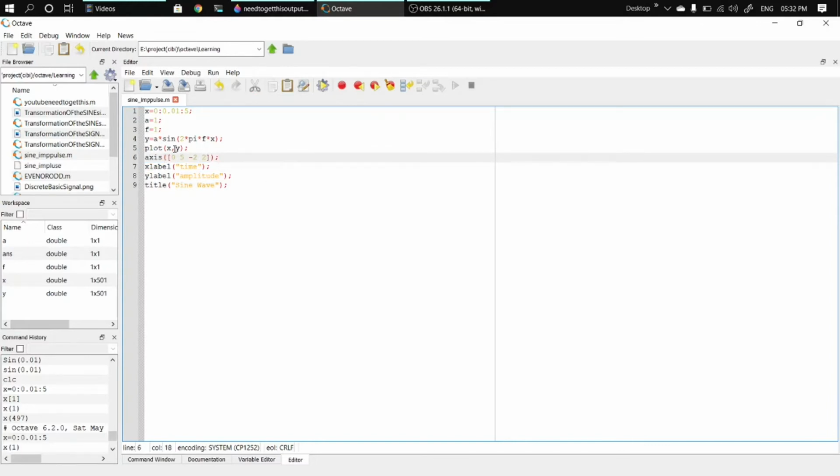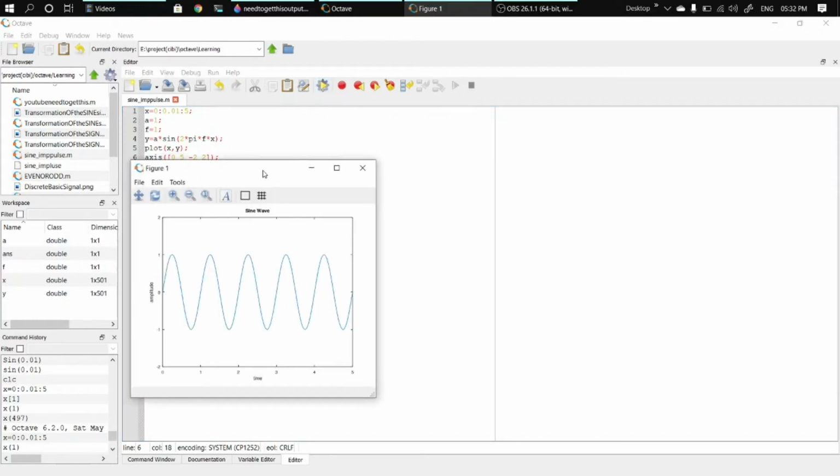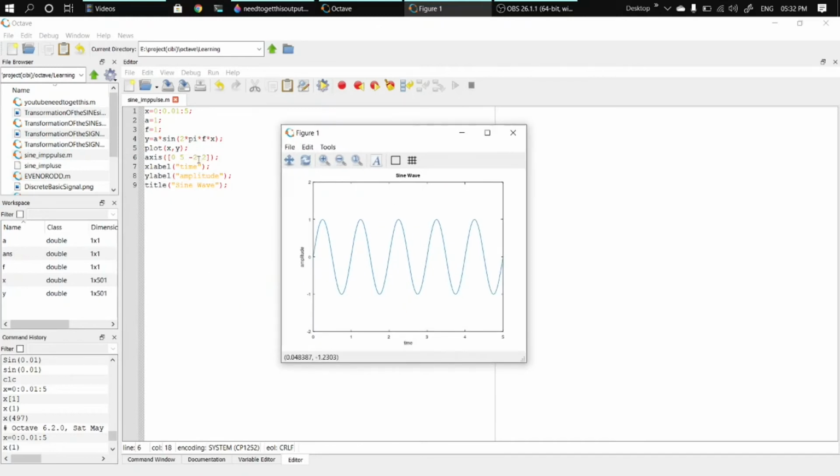It shows values from 0 to 5 on the x-axis and -2 to 2 on the y-axis. Here you can see that it shows -2 to 2 on the y-axis and 0 to 5 on the x-axis. Here you can see the proper sine wave.